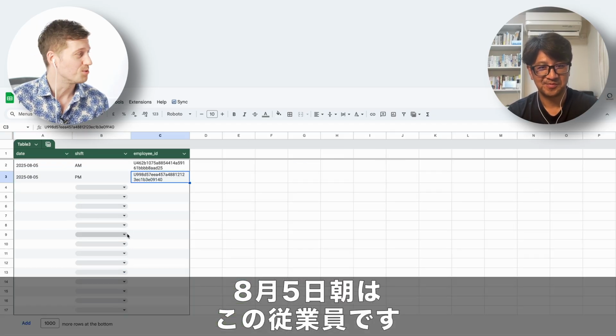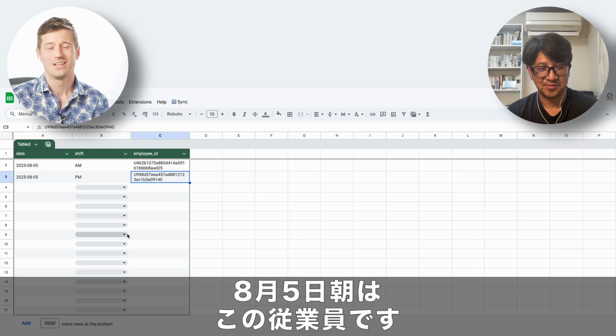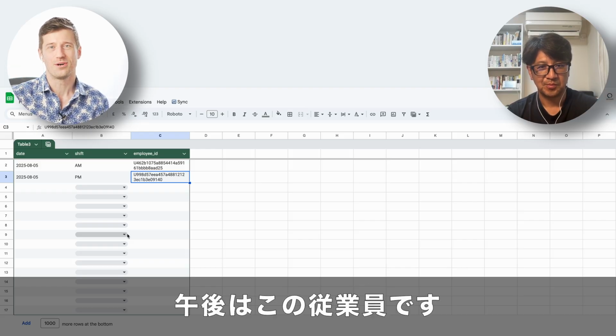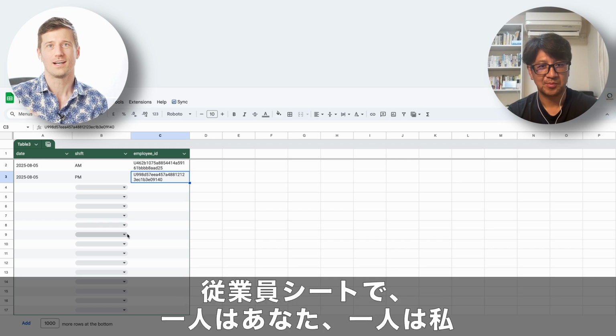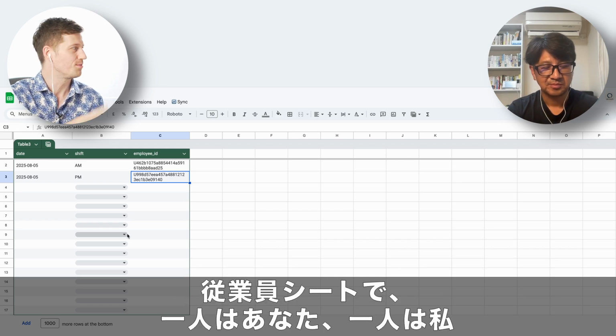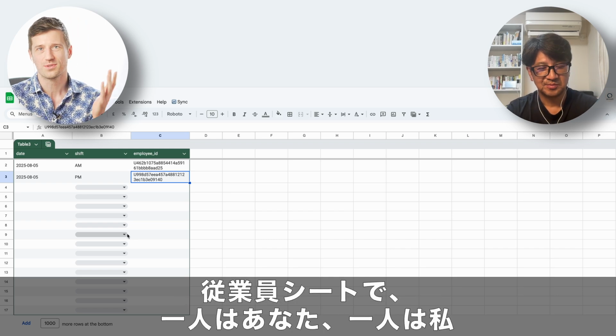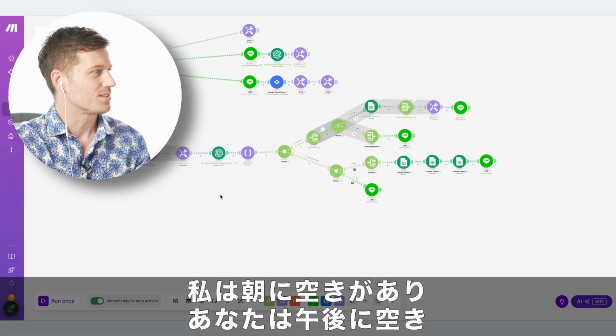And what we can also do, as we have the employee ID, we can even directly send a chat message to our LINE account so that we are informed. Like, your manager assigned you on the 5th of August. So this can also, for example, be added. How does this actually work?